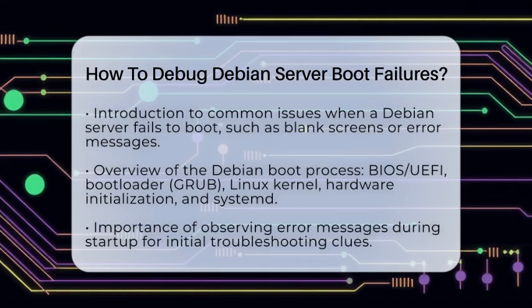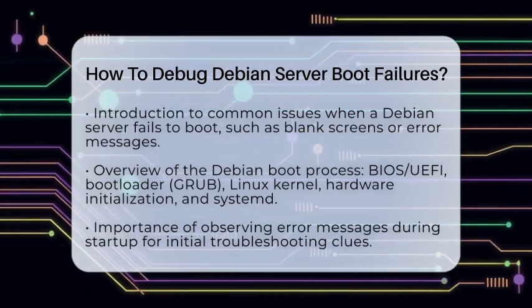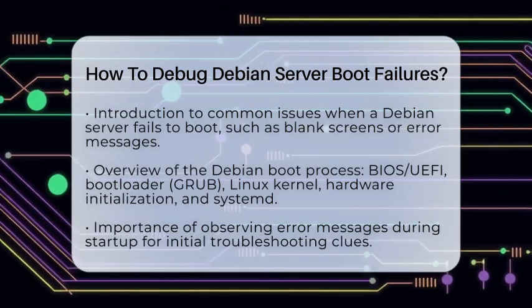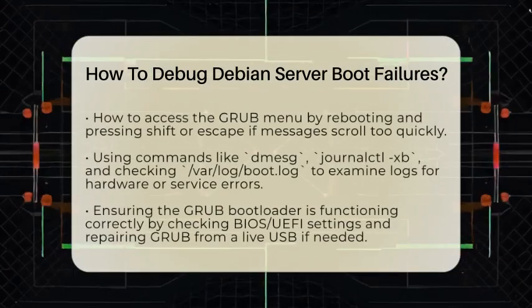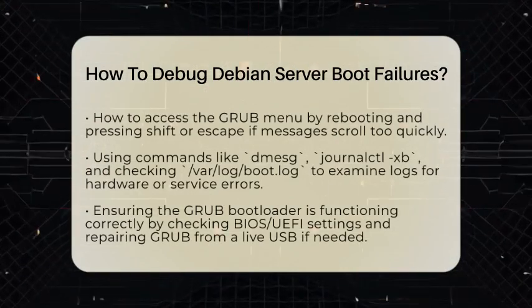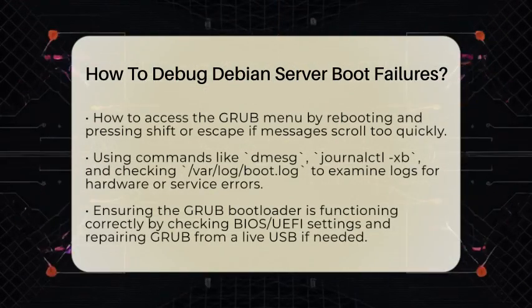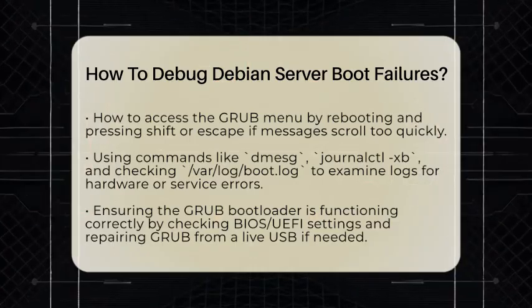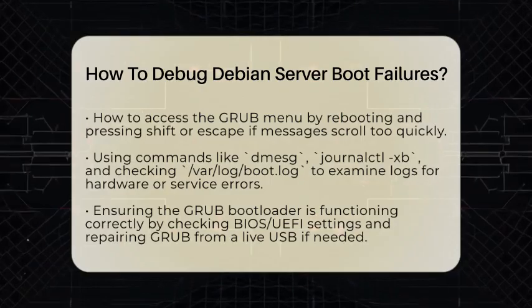When your server fails to boot, the first thing to do is watch the screen carefully. Look for any error messages that appear during startup. These messages can give clues about what went wrong. If the messages scroll too fast, you can reboot and press the Shift key or Escape key to see the GRUB menu. From there, you can select recovery mode or edit boot options.